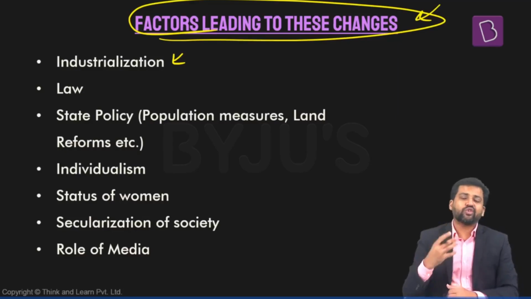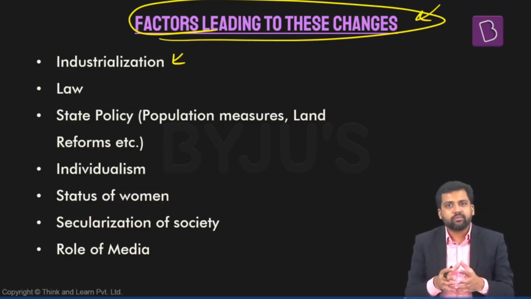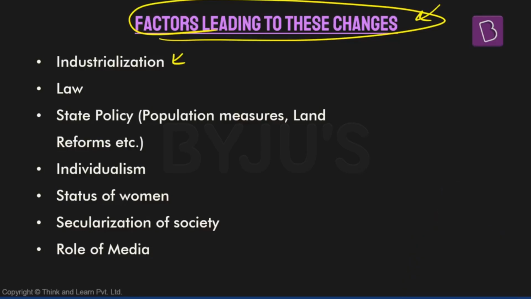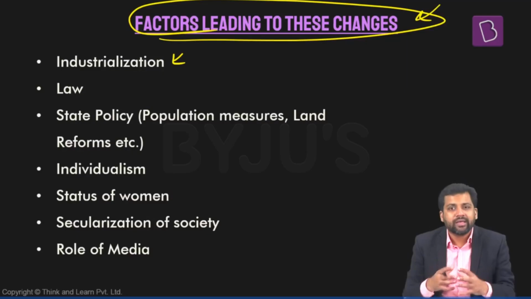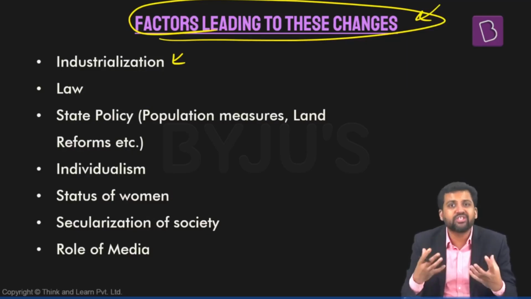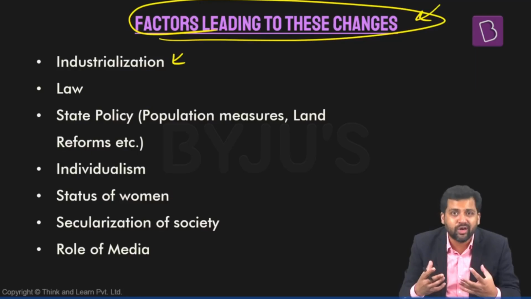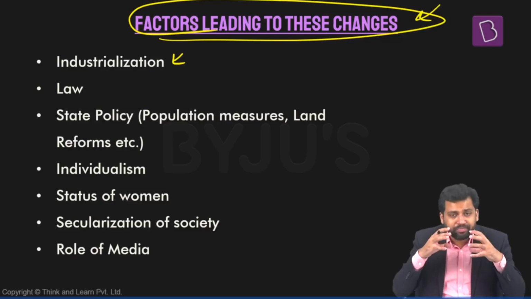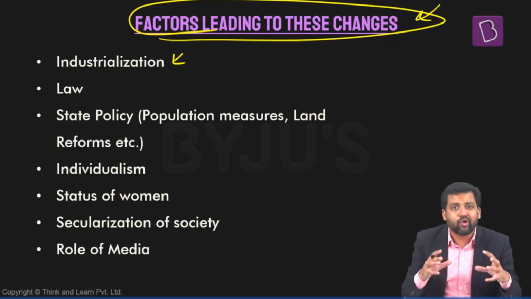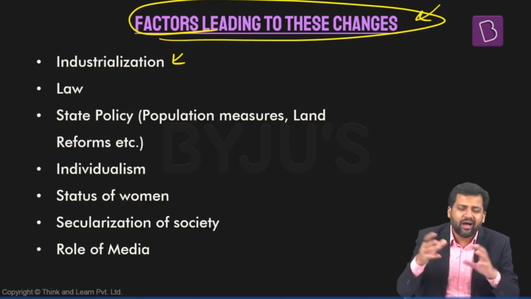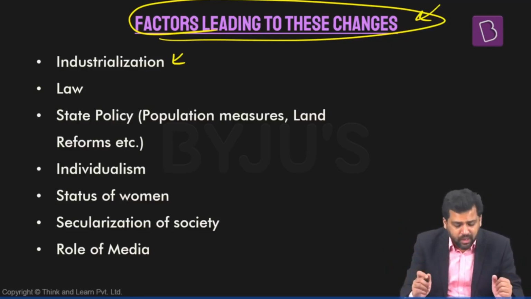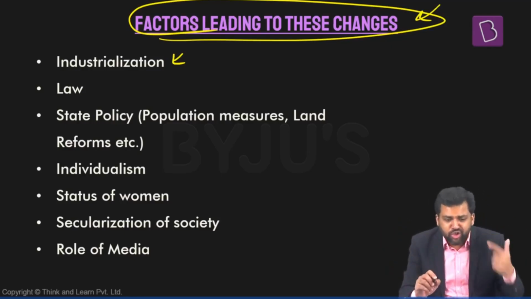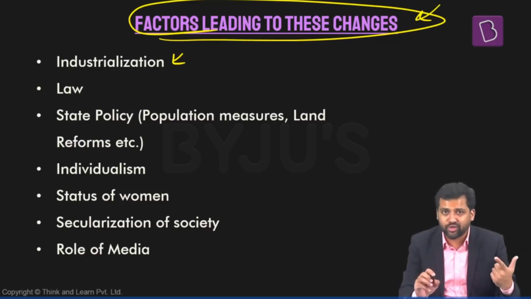So in the past, in an agrarian society, it is possible to stay together in one place, in that rural area. But in an industrialized society, given the number of options and opportunities that you have, people will move to different places. So the joint family that you had will gradually break down. Nuclear families will be formed. So the function of family is changing as well as the structure of family is also changing.